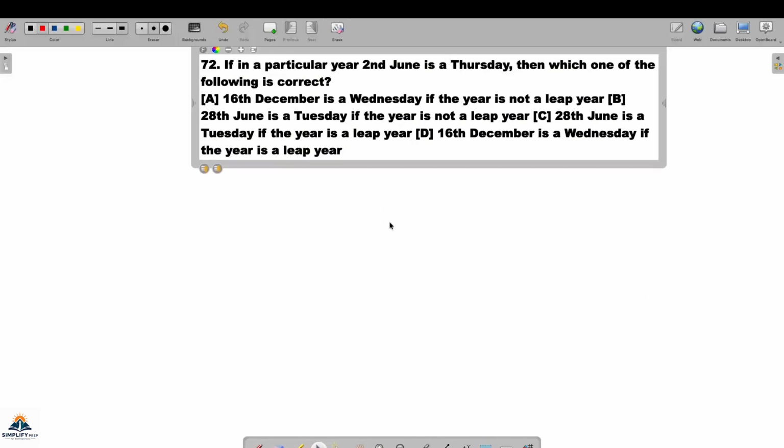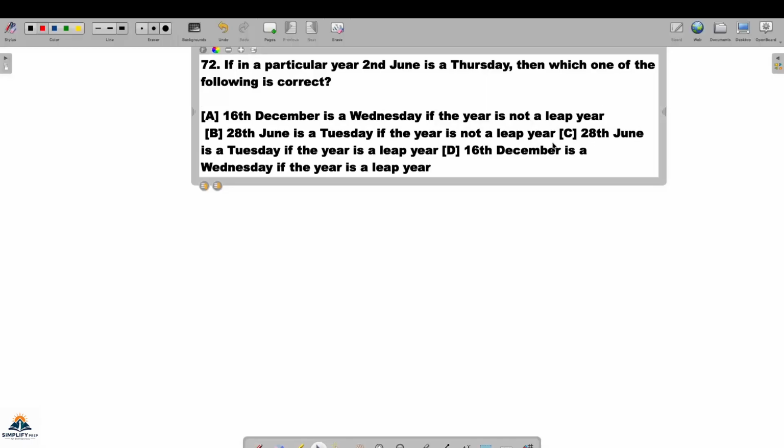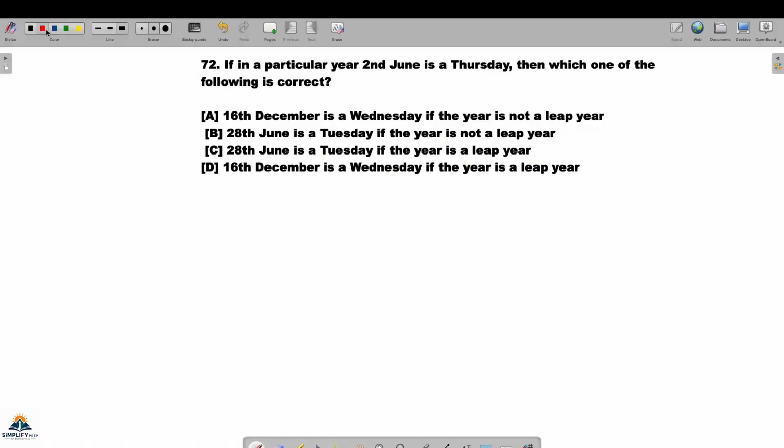So what the question is saying? What is asking? In a particular year, so it has very long statements. So you have to be very careful when you will be finally marking the options. क्या पूछ रहा है? If in a particular year, 2nd June is Thursday, then which of the following is correct?